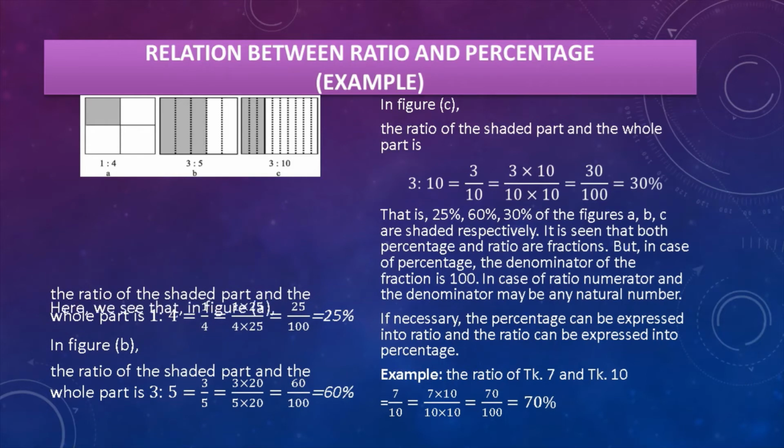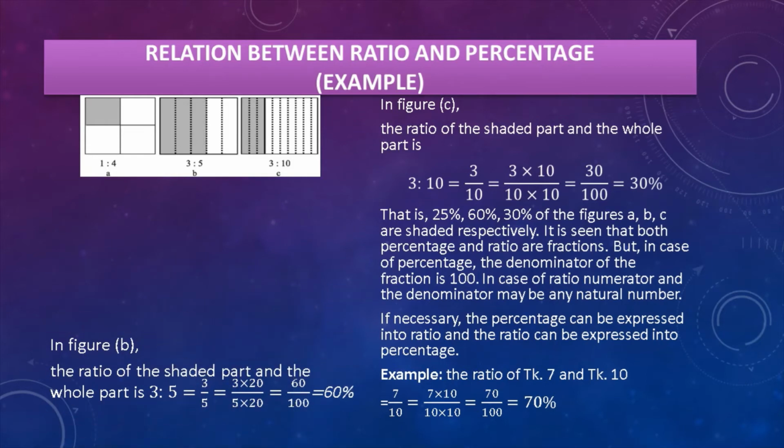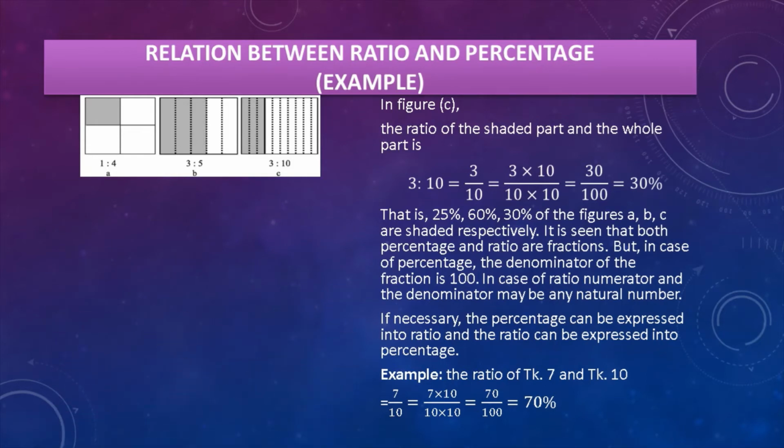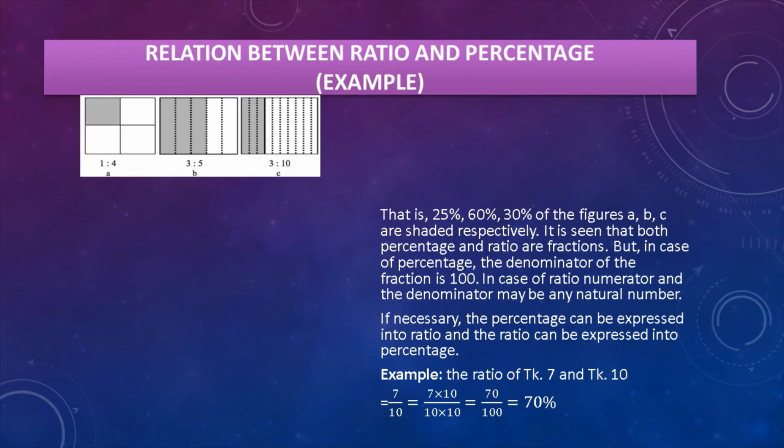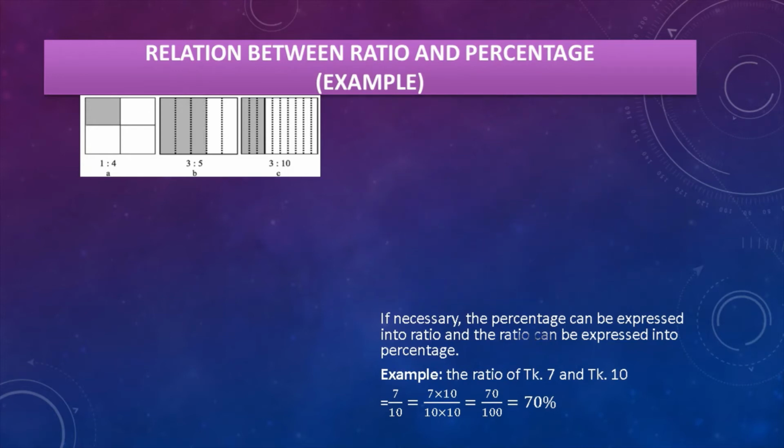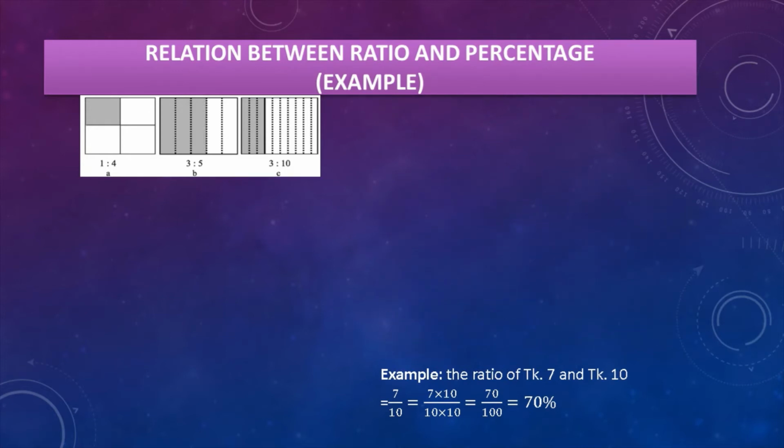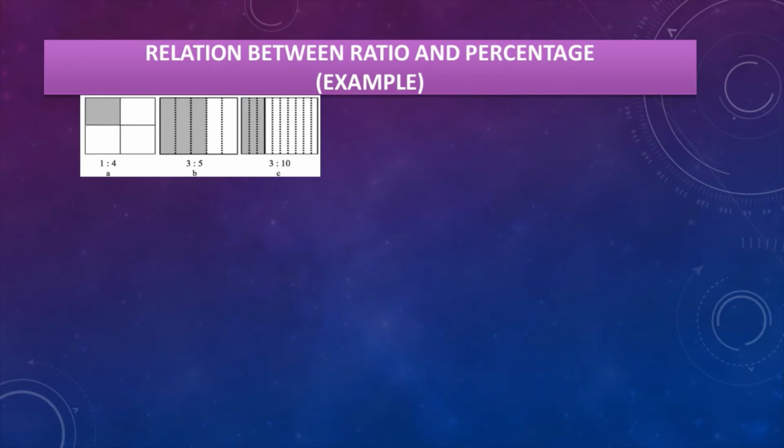So my dear students, this is the thing, and you see the example of how to find the shaded part and the total part ratio, and make them into percentage. And lastly you see an example, that is Taka 7 and Taka 10, that is 70% is our desired answer.